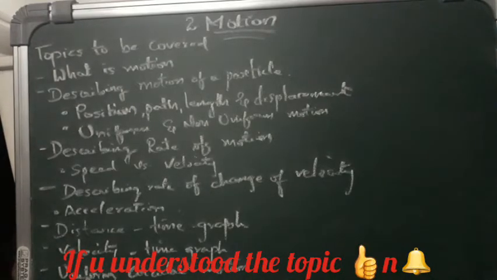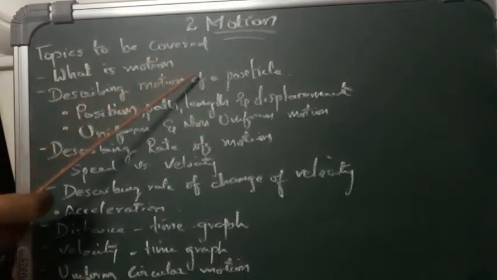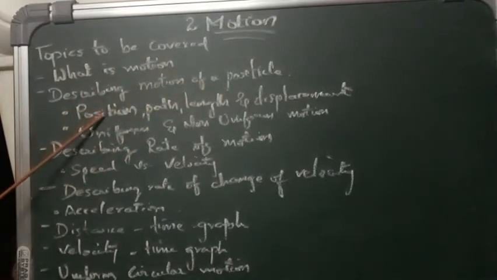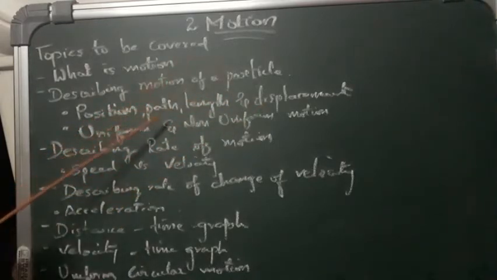Let us start with a new lesson, that is motion of ninth class. So let us go with the topics to be covered in today's class. What is motion? Describing motion of a particle, in which we are going to learn about position, path length and displacement, uniform and non-uniform motion.